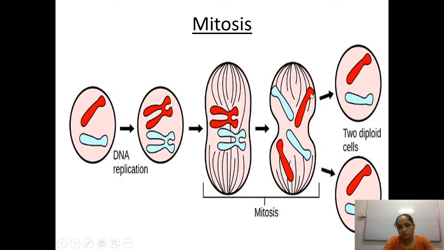This is how this chromosomal content has divided, and now they became two daughter cells. In the next stage these two diploid cells came into existence, and the genetic material which you are able to see is identical to the mother cell. So this is the basic concept of mitosis.